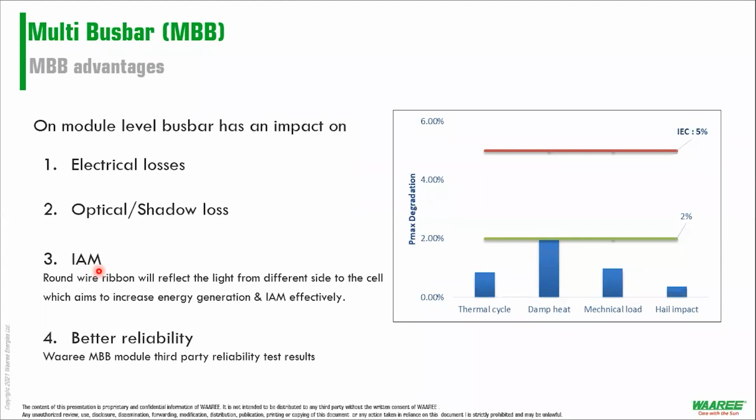What we saw is that the maximum degradation of our modules was 2%. So that means that, let it be any multi-bus bar modules, of course our modules have better reliability, but the entire point is that multi-bus bars, all in all, have better reliability when you compare them to the regular modules, right?